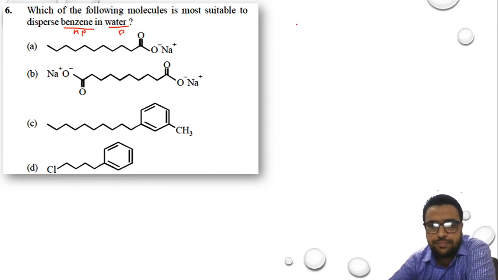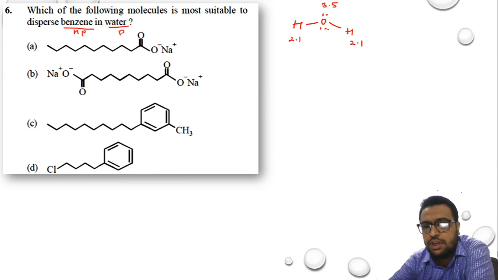Suppose, for example, if I draw the structure of water, H2O, and look at the electronegativity differences of oxygen and hydrogen, hydrogen is almost 2.1 on Pauling scale, this hydrogen will be again 2.1, and oxygen is almost 3.5 on Pauling scale. That means oxygen is more electronegative than hydrogen. So this electron will be attracted towards oxygen, because of which hydrogen will become positive and oxygen will become negative.